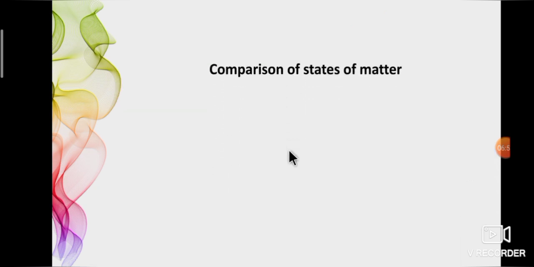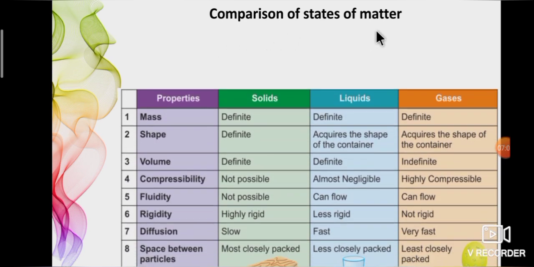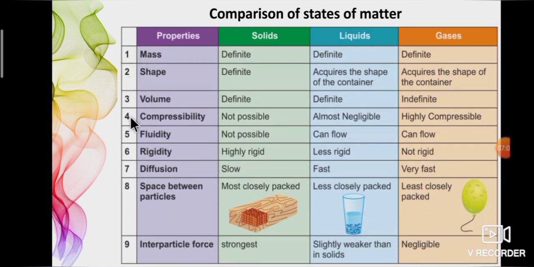Now we will see the comparison of states of matter. There are 9 properties. We can see them one by one. First property, mass. Solid, liquid and gas have definite mass. If you lift a small object, you can feel the mass easily. Solid has a definite shape, but liquid and gases take up the shape of the container. Yes, we explained earlier with the stone, balloon and water. Third point, solid and liquid have definite volume, but gas does not have definite volume.